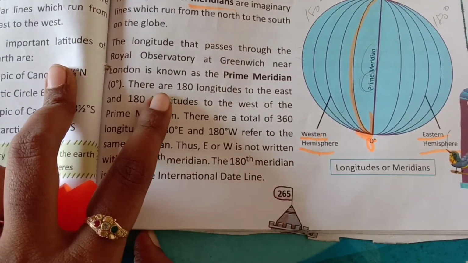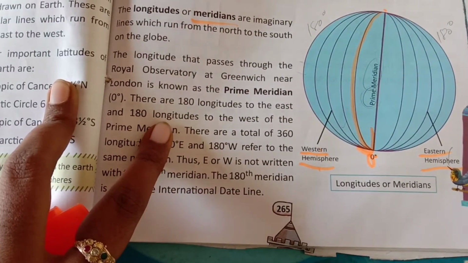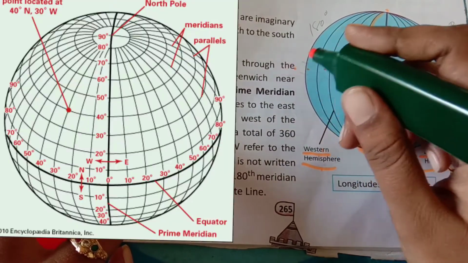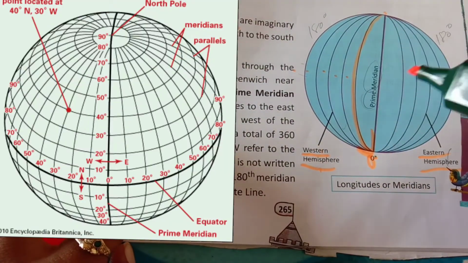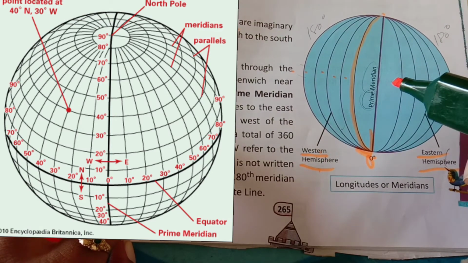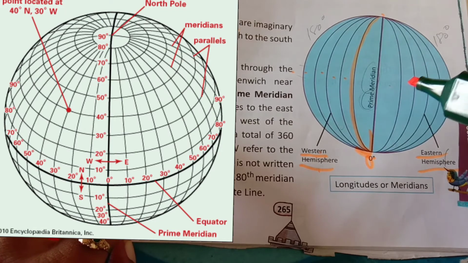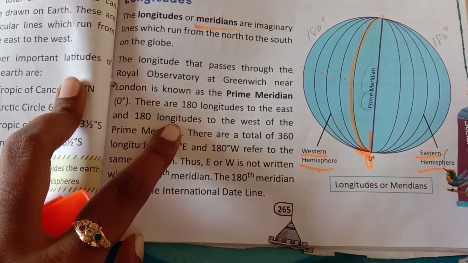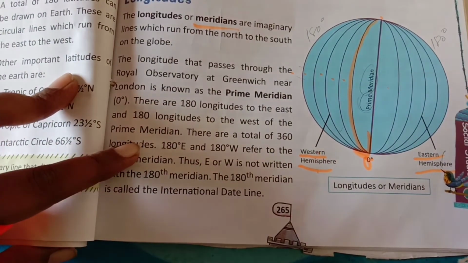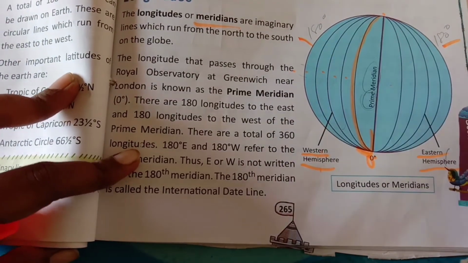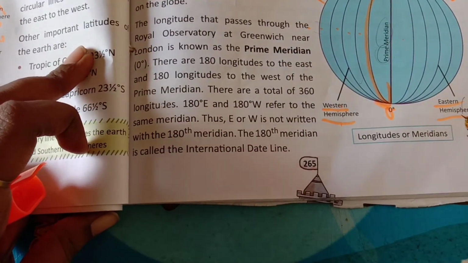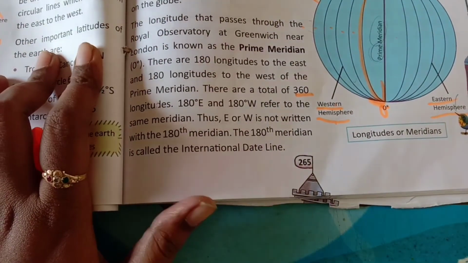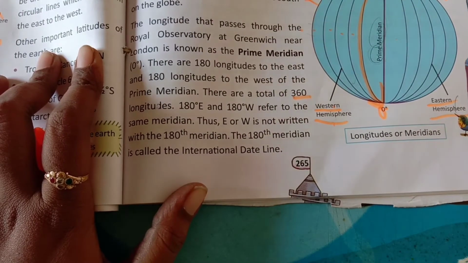Now there are 180 degrees. Longitudes are not 90 degrees like latitudes. There are 180 degrees on the western side and 180 degrees on the eastern side, counting 20, 30, 40, 50, 60, 70, 80, 90 like this. So western side 180 degrees, eastern side 180 degrees. In total there are 360 longitude lines, which are called the meridians.